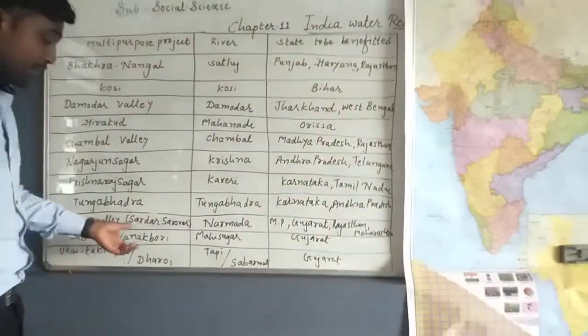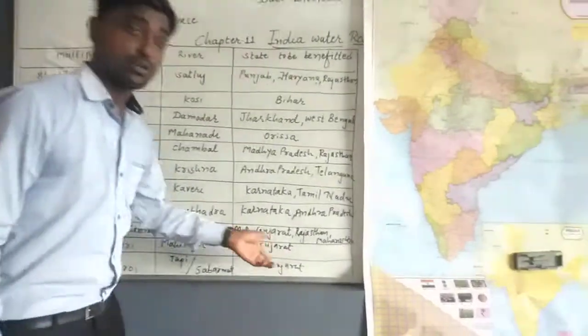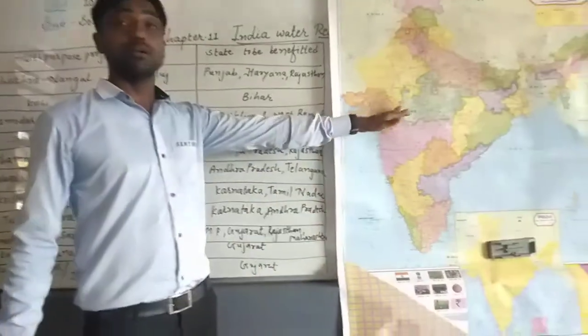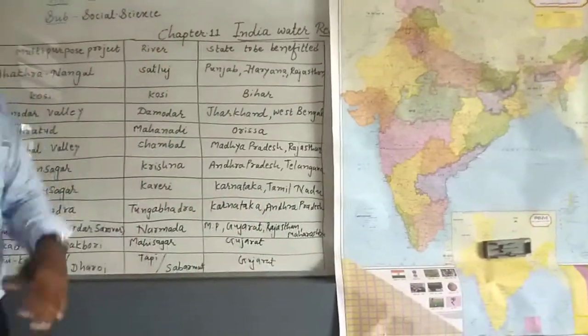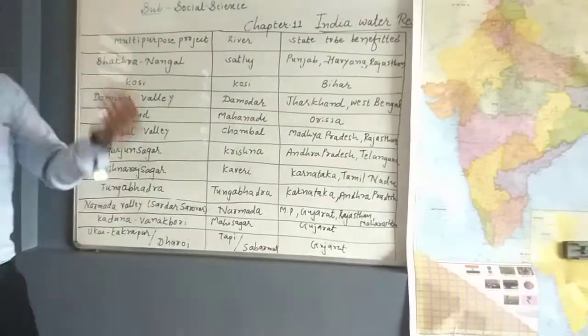Now the next one is Kadana and Bhanakpuri on the Mahisagar, and the benefited state is Gujarat. It's simply one river, Mahisagar, but two multi-purpose projects were built back to back, called Kadana and Bhanakpuri.